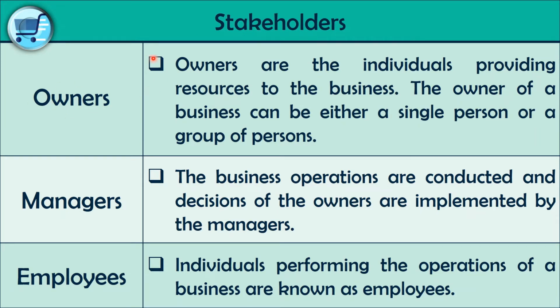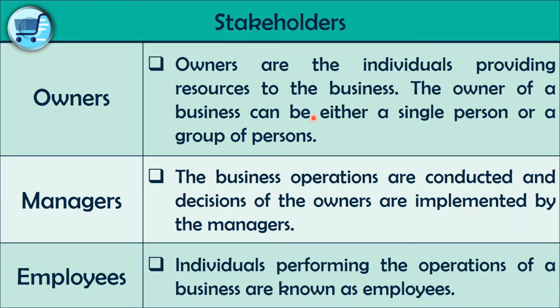First, the owners. Who are the owners? Owners are the individuals providing resources to the business, right? Those who allocate resources to the business are known as the owners.